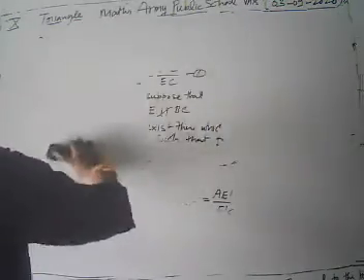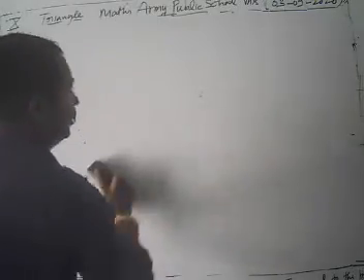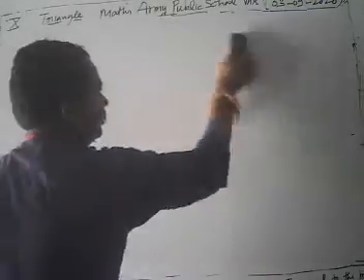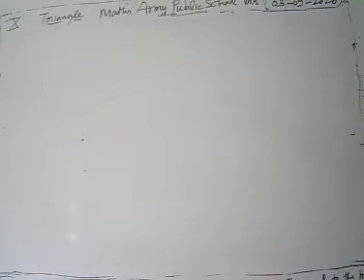Now we are going to solve some questions based on the basic proportionality theorem as well as its converse. Let's start with a figure question.